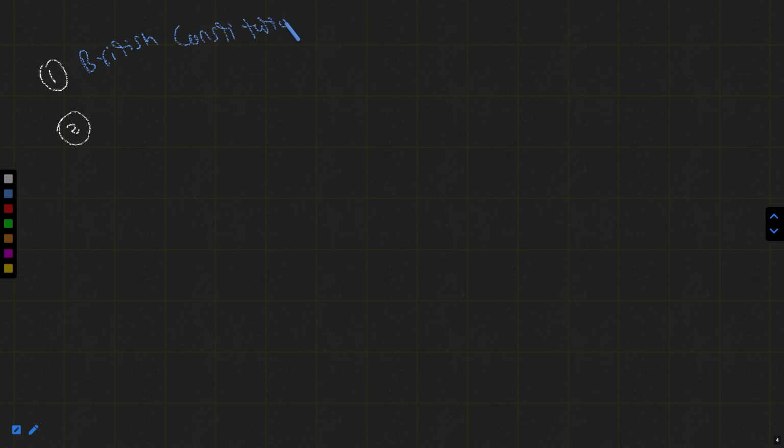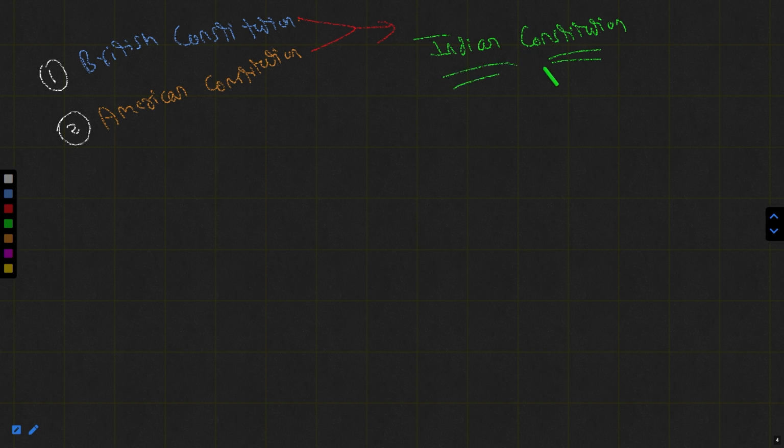The British Constitution. Another one is the American Constitution. All right, because so many things we have borrowed from here. That's why it is saying that these two constitutions have a great influence on the Indian Constitution. Got my point?